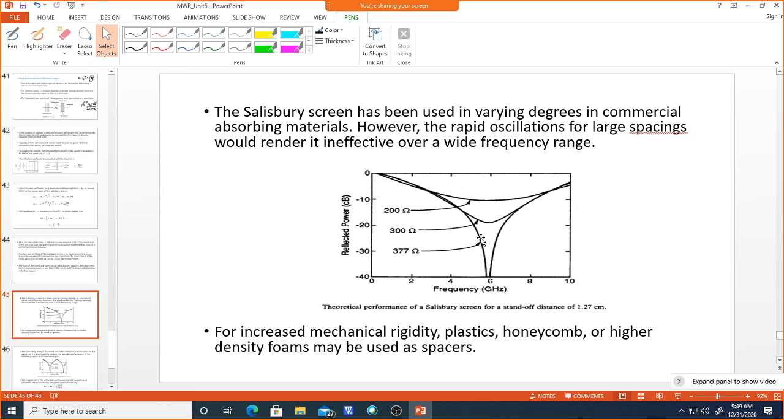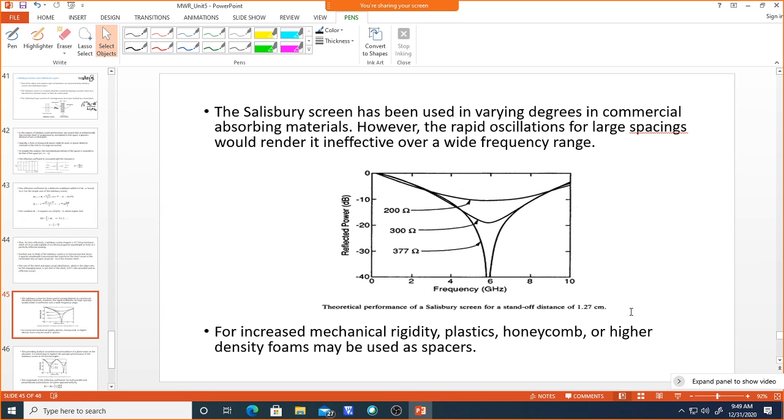Even if you take a 20 dB level of reflection, the 377 ohm resistive sheet will give around 25% bandwidth at a resonance frequency of 5.9 gigahertz. These curves are plotted for 1.27 centimeter spacing, the distance between the resistive sheet and the metal backing.